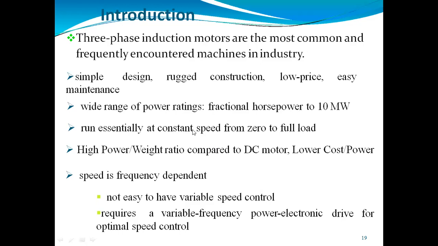It can run easily at a constant speed from zero to full load. It has a wide range of power ratings, up to 10 megawatts, so it will have a higher amount of fractional horsepower. It is not easy to do variable speed control. It requires a variable frequency power electronic drive for optimal speed control.